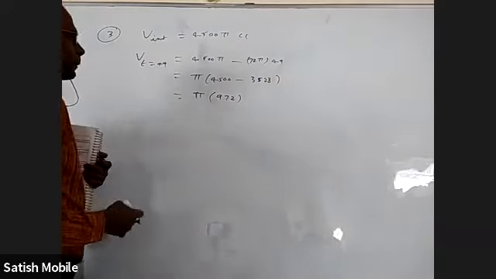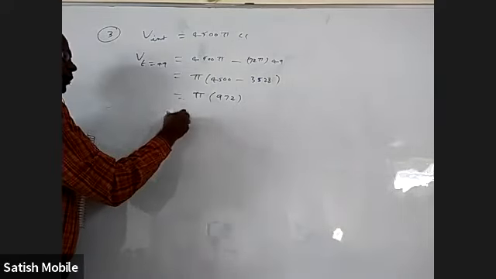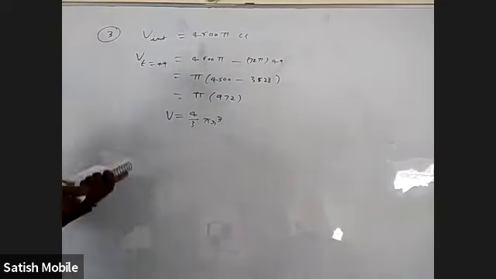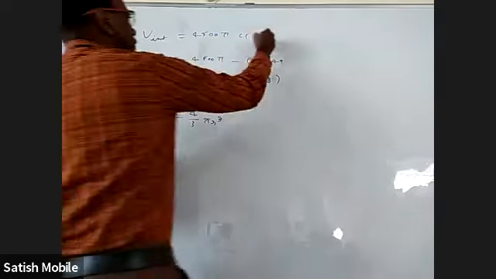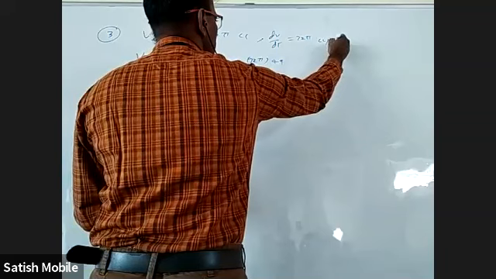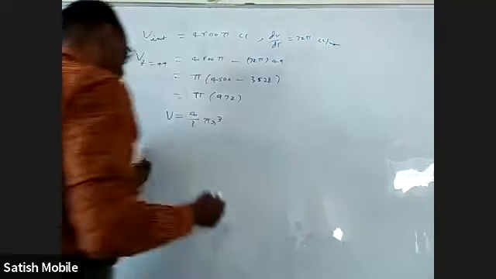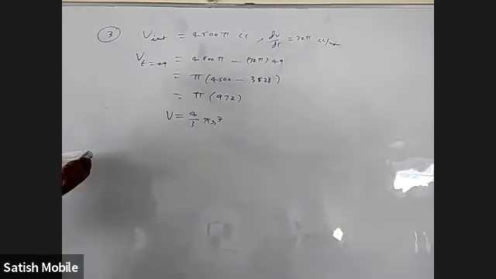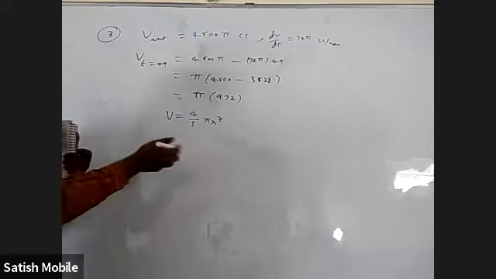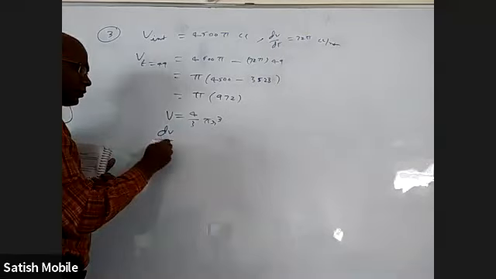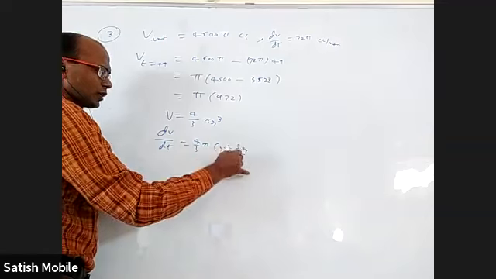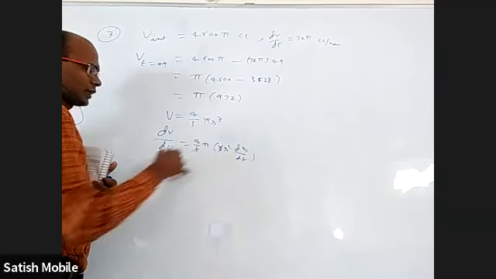Now we know the volume of a sphere is 4 by 3 pi r cube. If r changes, V also changes, and we know dV by dt is 72 pi cc per minute. They gave dV by dt and want dr by dt. Just differentiate with respect to time: dV by dt is 4 by 3 pi into 3r square into dr by dt. The 3 will get cancelled.